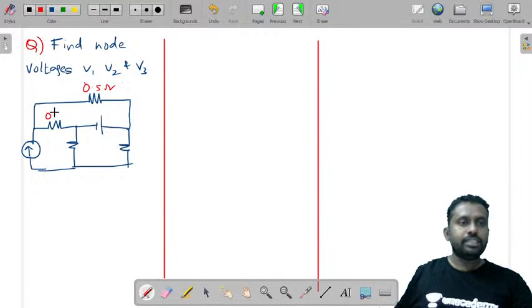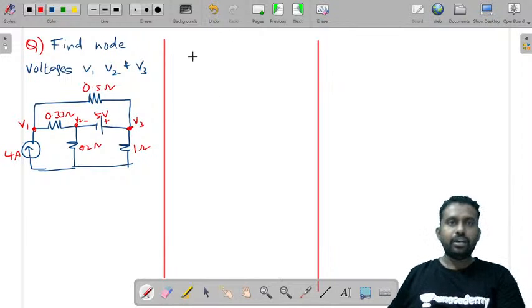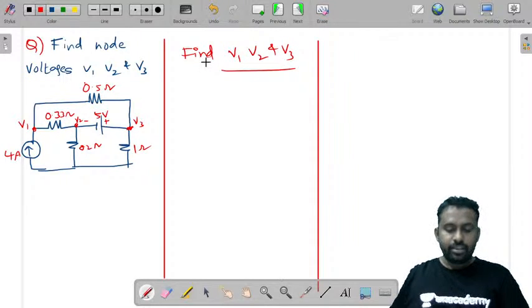This is 0.33 ohms. This is minus and plus 5 volts. This is 0.2 ohms and this is 1 ohm and 4 amperes. The voltage here is V1, voltage here is V2 and the voltage here is V3. Now you are asked to find voltages V1, V2 and V3.